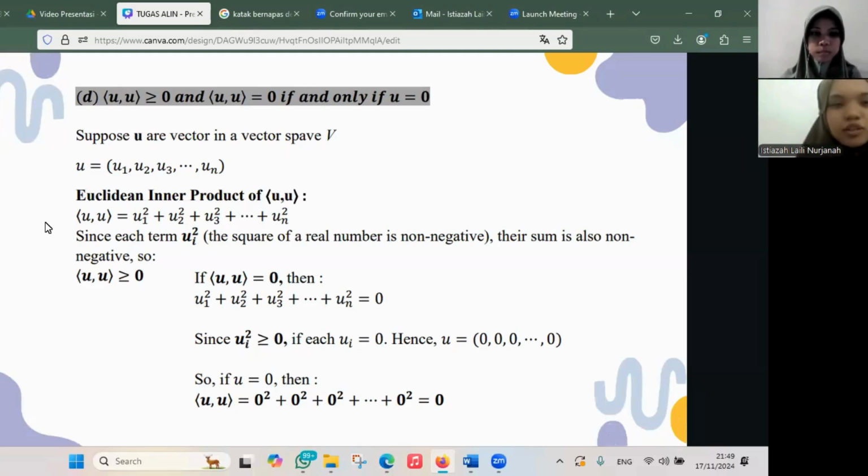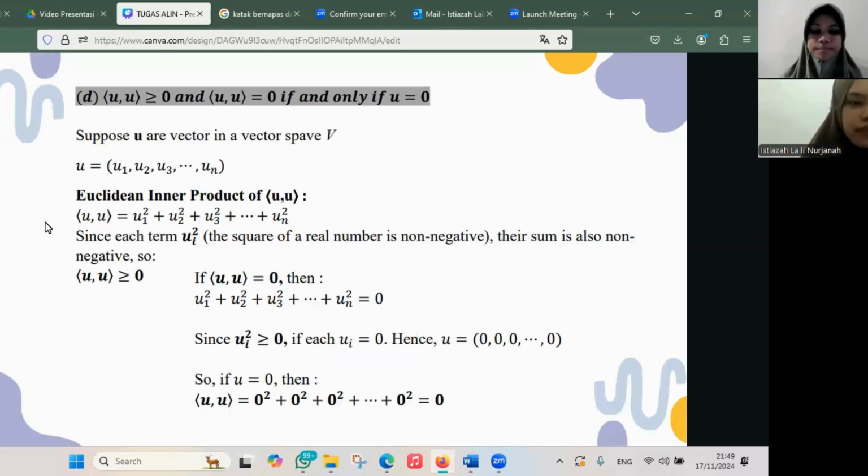Suppose that u is a vector in a vector space V, so u is u1, u2, u3, up to un, and the Euclidean inner product of u, u is u1 squared plus u2 squared up to plus un squared. Since each term ui squared, the square of a real number, is non-negative, their sum is also non-negative.